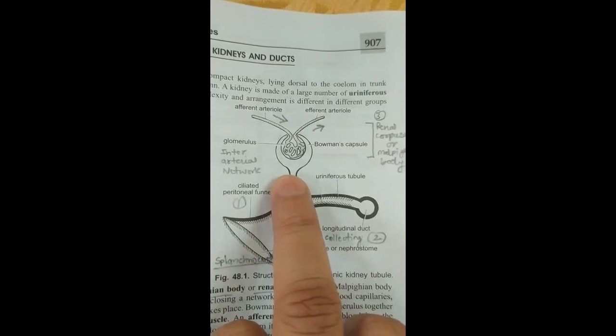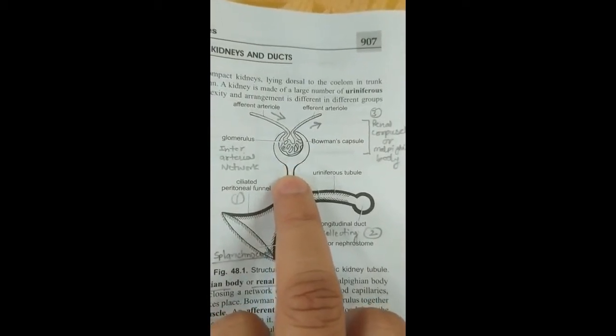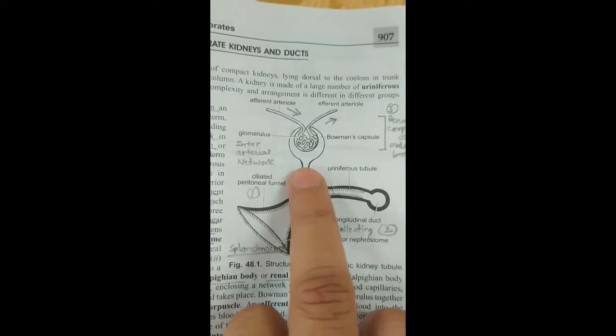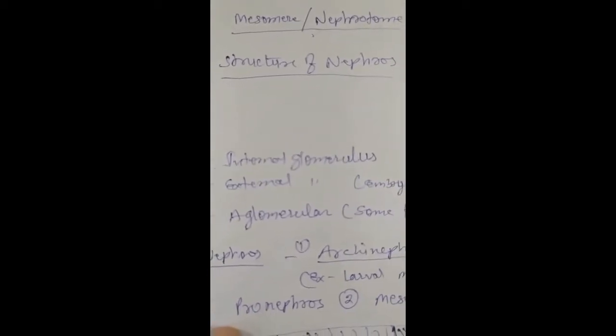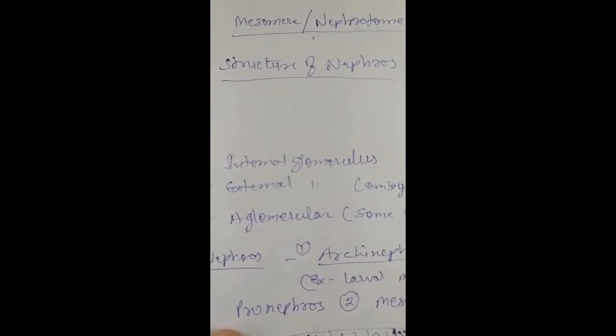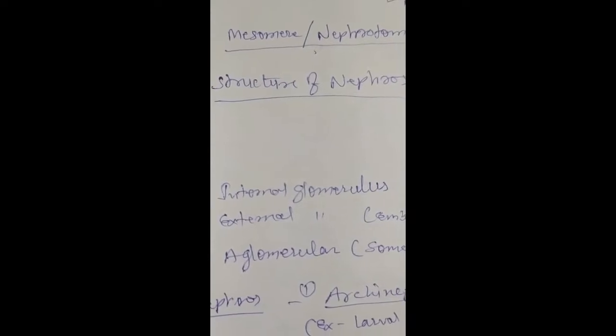On the basis of the location of the glomerulus, the nephros are of three types: internal glomerulus, external glomerulus, and aglomerular. The internal glomerulus is common.